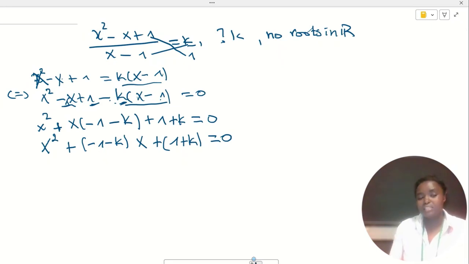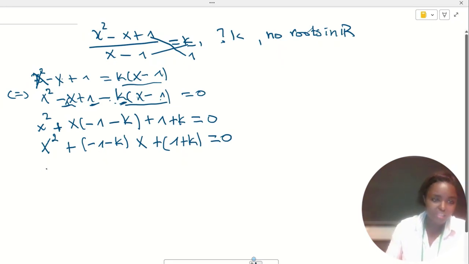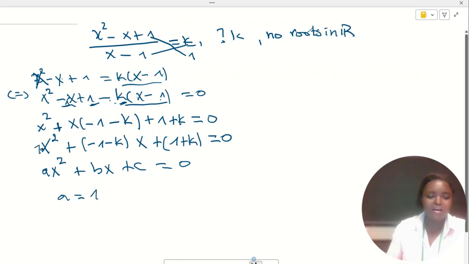We have a quadratic equation of the form ax squared plus bx plus c equal to 0, where in this case a is equal to 1, b is minus 1 minus k, and c is equal to 1 plus k.